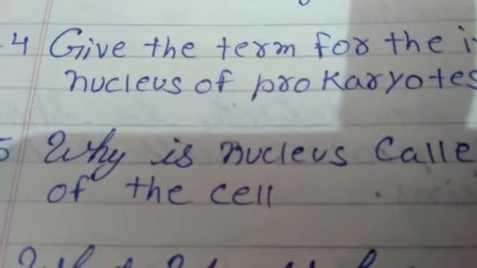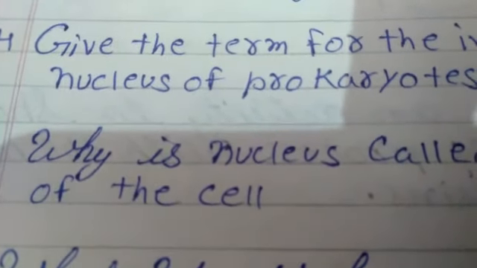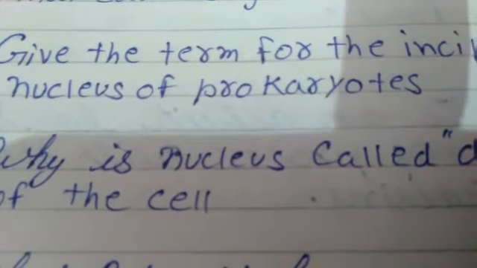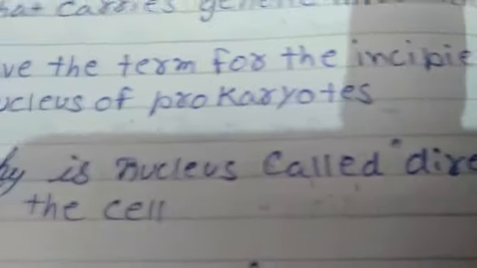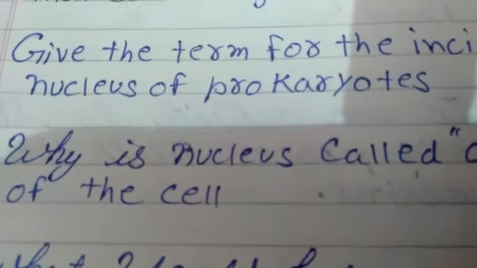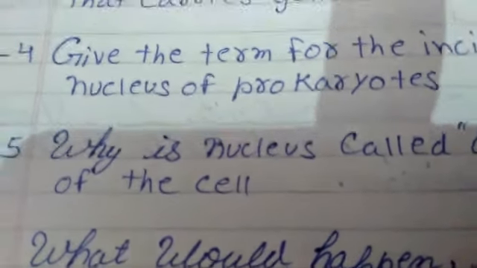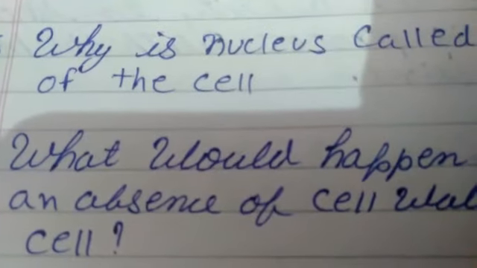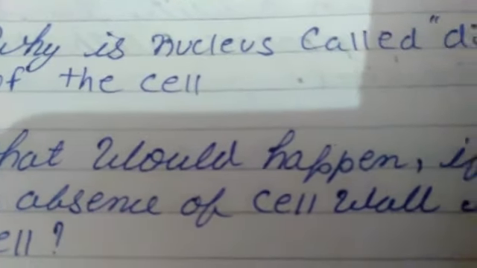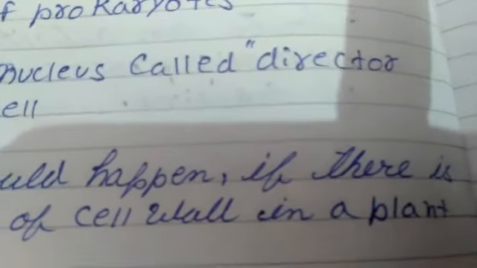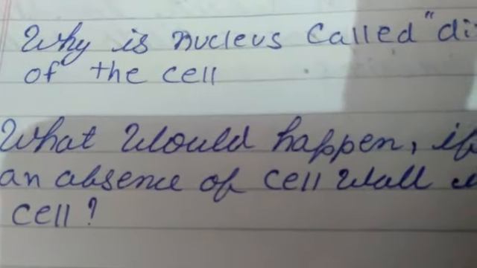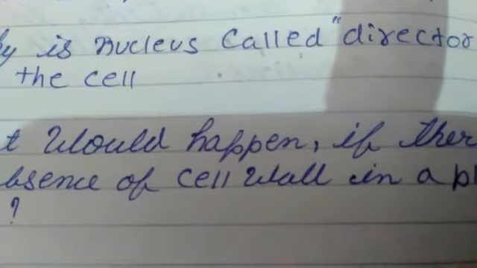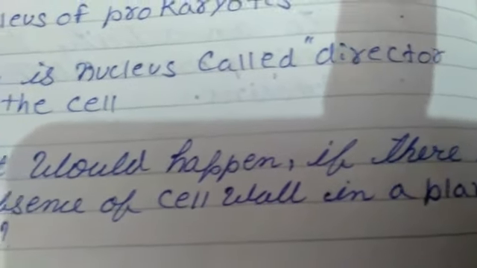Fifth question, why is the nucleus called the director of the cell? And my sixth and last question is, what would happen if there is an absence of cell wall in a plant cell?